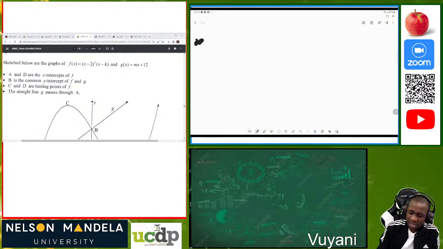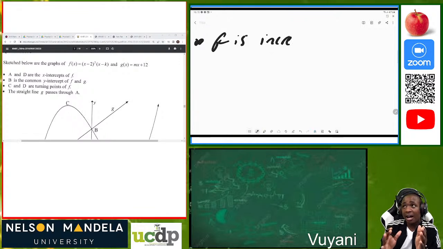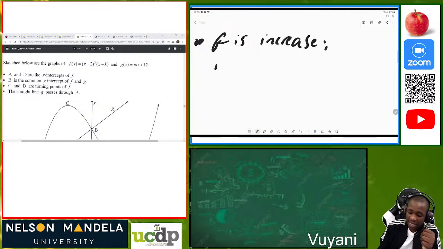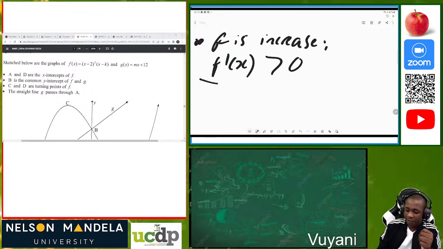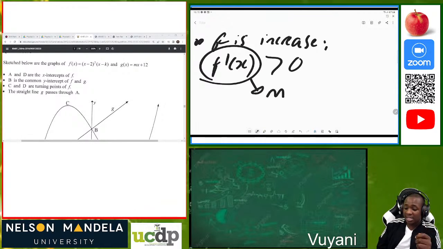You just have to say that f is increasing, on which interval does x increase, f increase. It only increases provided that f prime of x is greater than 0. f prime of x is the same as the gradient of the line, and the only way a function or a straight line increases is when it has a positive gradient.